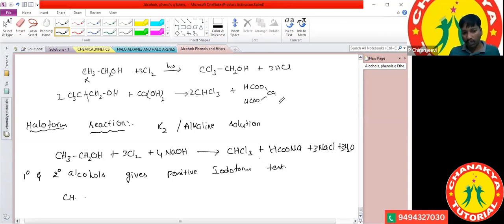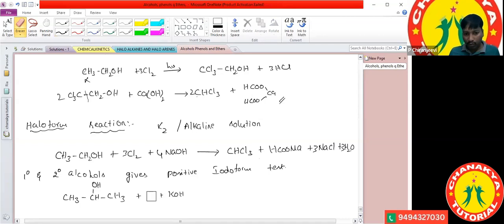2-propanol, CH3 bond, CH bond, OH bond, CH3. If this one is treated with I2 plus KOH. To make you confused, I'm going to write this one in this formation.